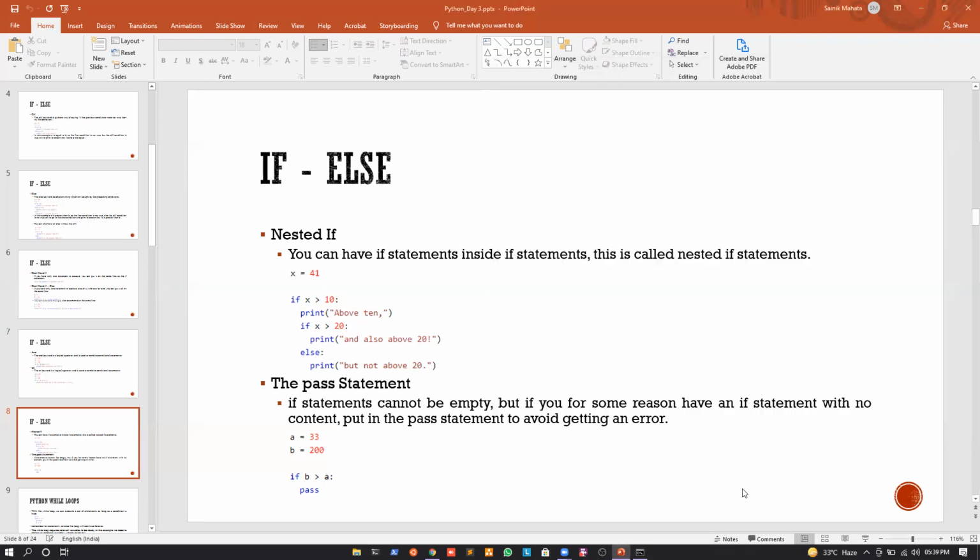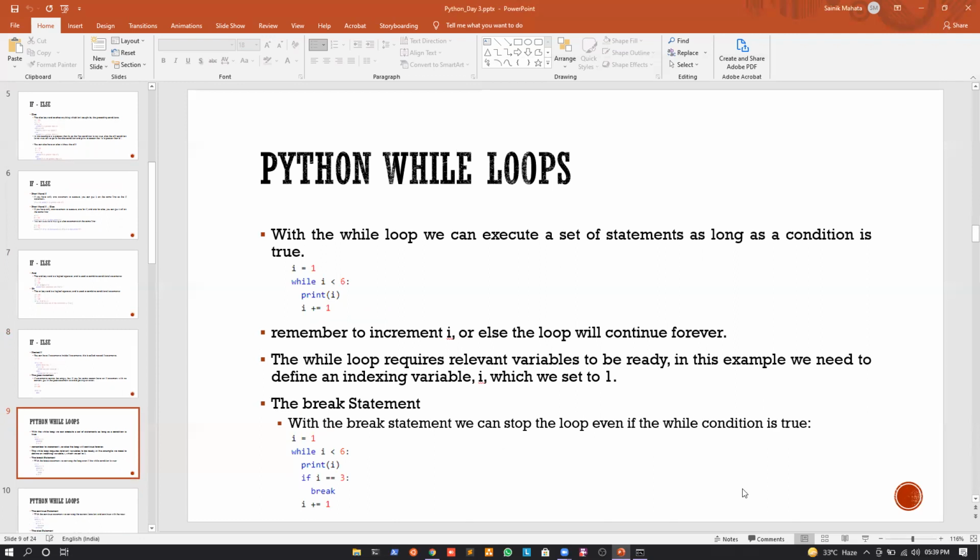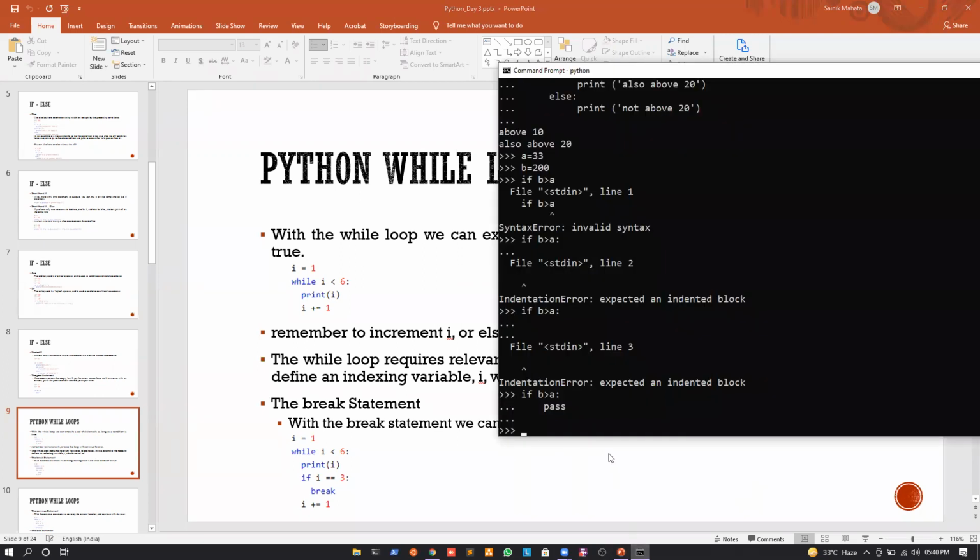Let's move forward. We have completed the if else statements. We will very quickly try and complete the while loop as well as the for loops today. With the while loop, we can execute a set of statements as long as a condition is true. Whenever we are talking about a while loop, it will contain a while keyword. Let us see an example.